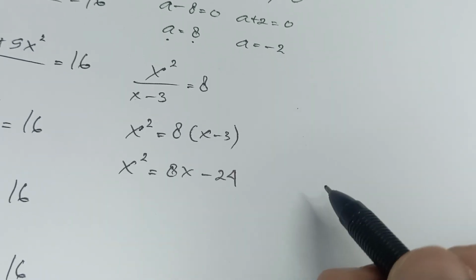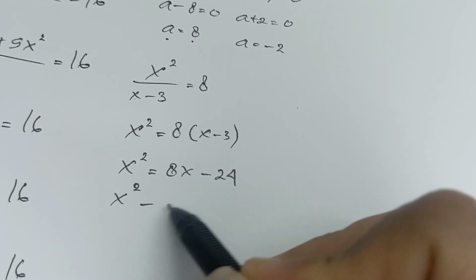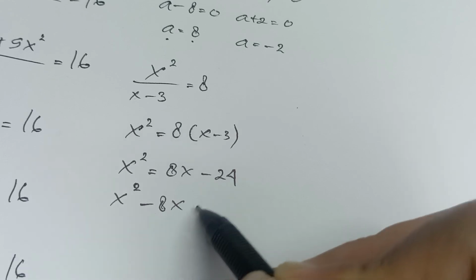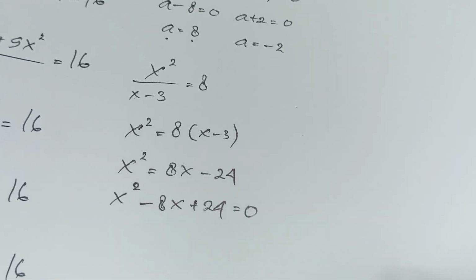Okay, x squared minus 8x plus 24 equals 0.